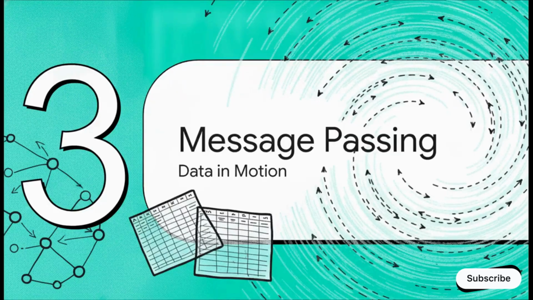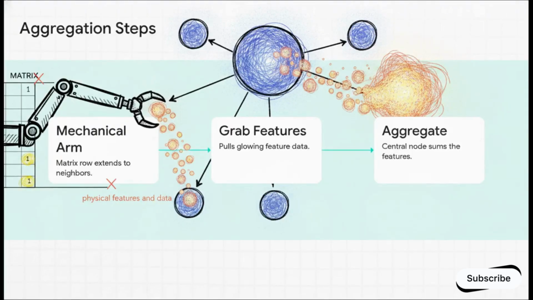All right, section 3, mechanics of message passing, data in motion. Now that we have our 2 foundational spreadsheets, how do they actually interact? Well, when we multiply our adjacency matrix by our feature matrix, it triggers this dynamic physical event called message passing.